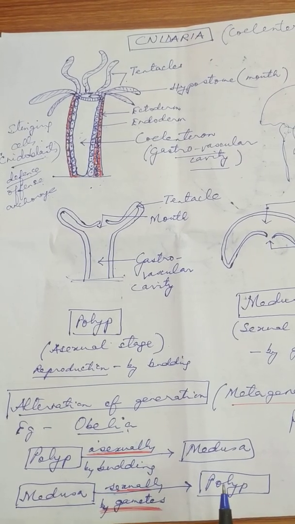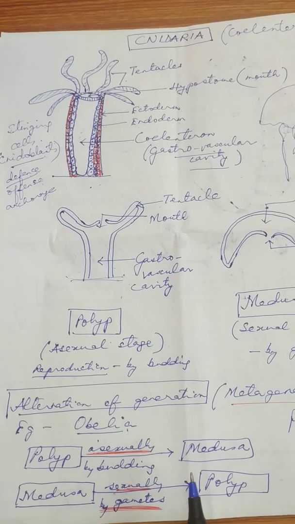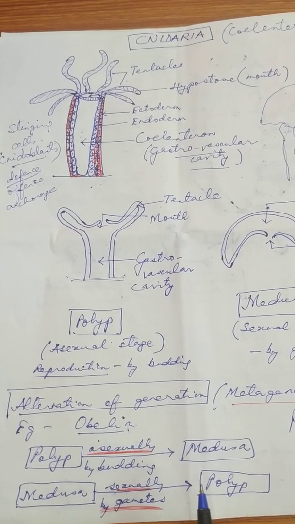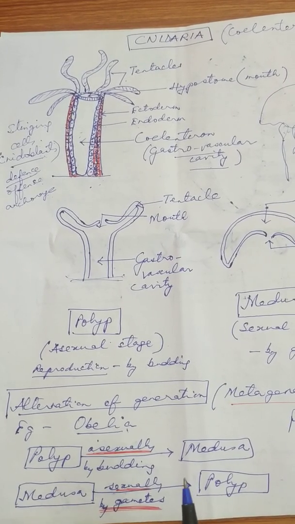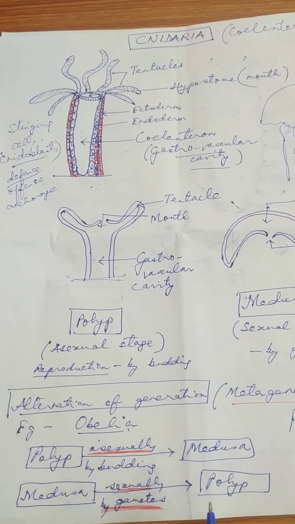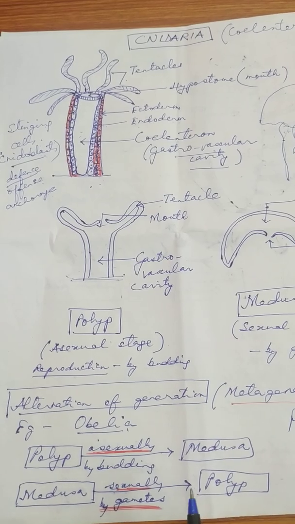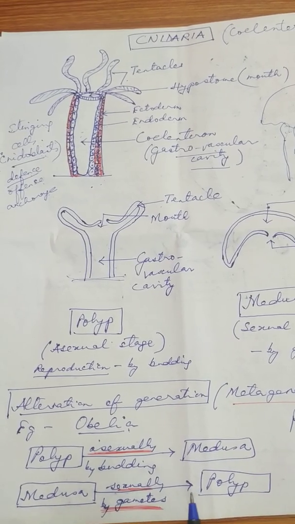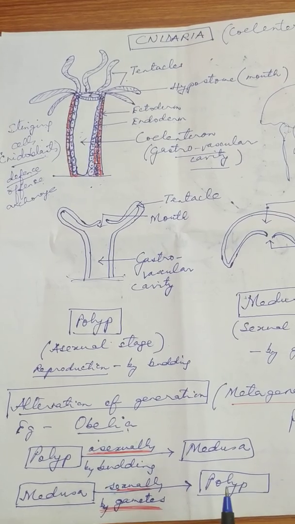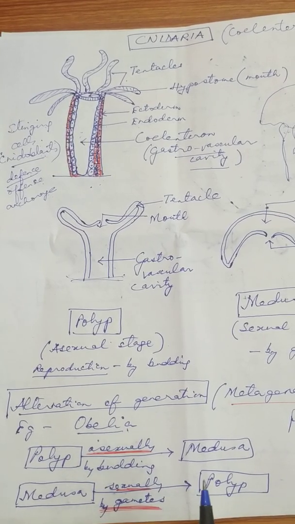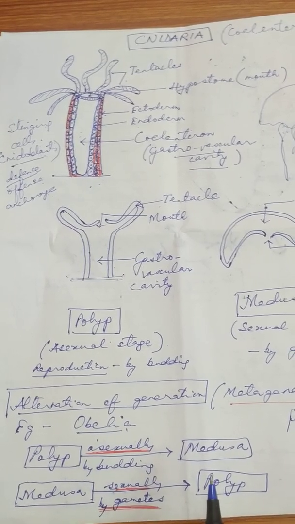Their development is indirect development, not direct development. So what do you mean by indirect development? During the life history of an individual, when larva stages are present during the life cycle of an animal, then that kind of development is called the indirect development.